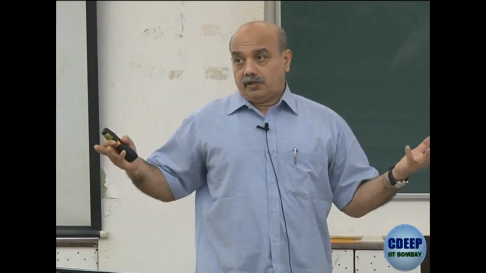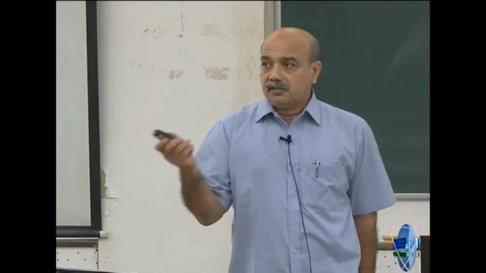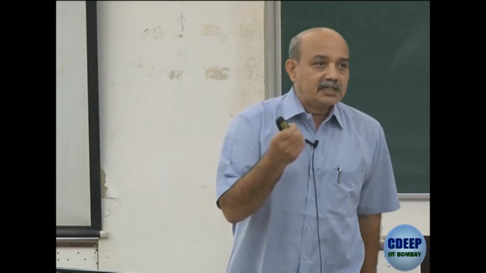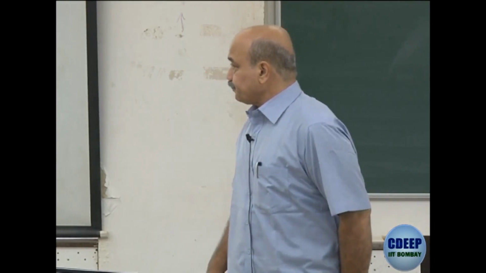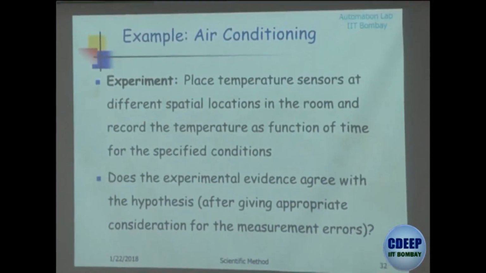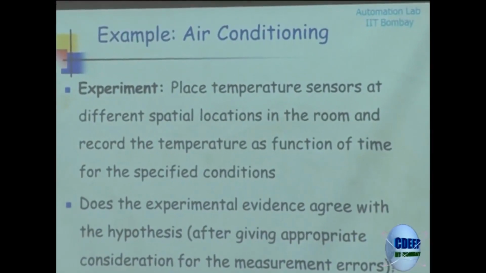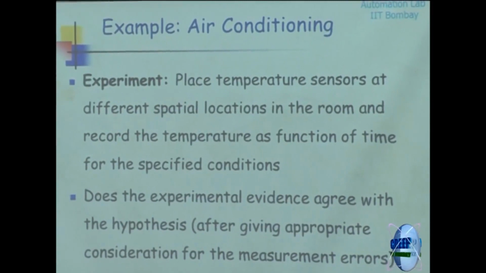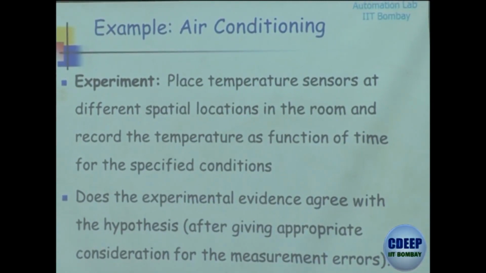Suppose your experiments show that when the students are sitting inside, this single temperature model doesn't seem to be the right way of going about it. Experimental evidence doesn't agree with the hypothesis that there is a single temperature, because if you collect data, in some regions the temperatures are different. So now what could be an alternate way of looking at the problem? What is another model that you can use?